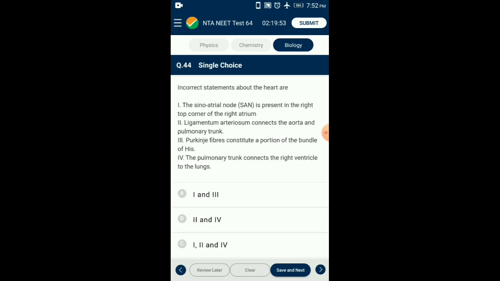Question number 44. Incorrect statements about heart are, here four statements are given. So the answer for this question is option A. From the given four statements, statement 1 and 3 are incorrect about heart.